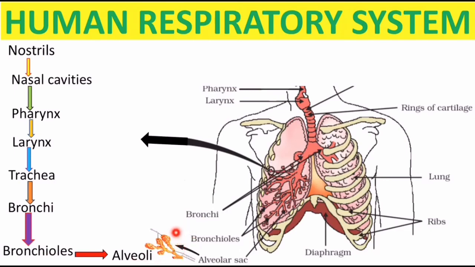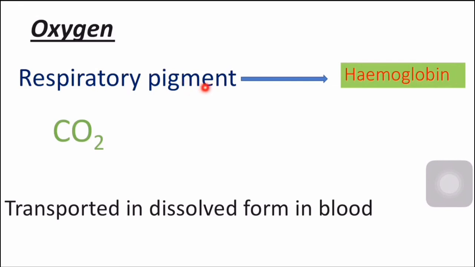In the alveoli, exchange of gases takes place. These alveoli are balloon-like structures that will increase the surface area of exchange of gases. Moreover, the alveoli are richly supplied with blood vessels so as to maximize the area of absorption. Respiratory pigment is hemoglobin. Oxygen will be transported by the hemoglobin in the blood. And how about carbon dioxide? Carbon dioxide is soluble in blood, so it will be transported in dissolved form in the blood.